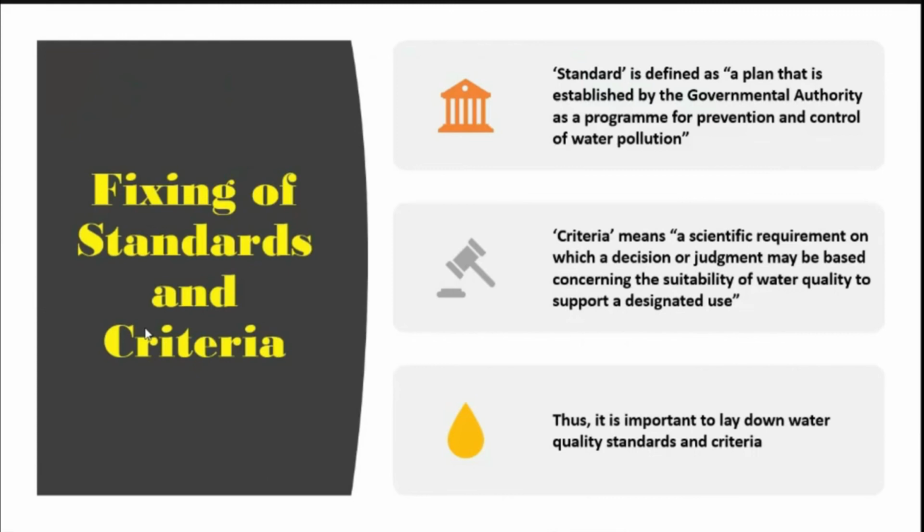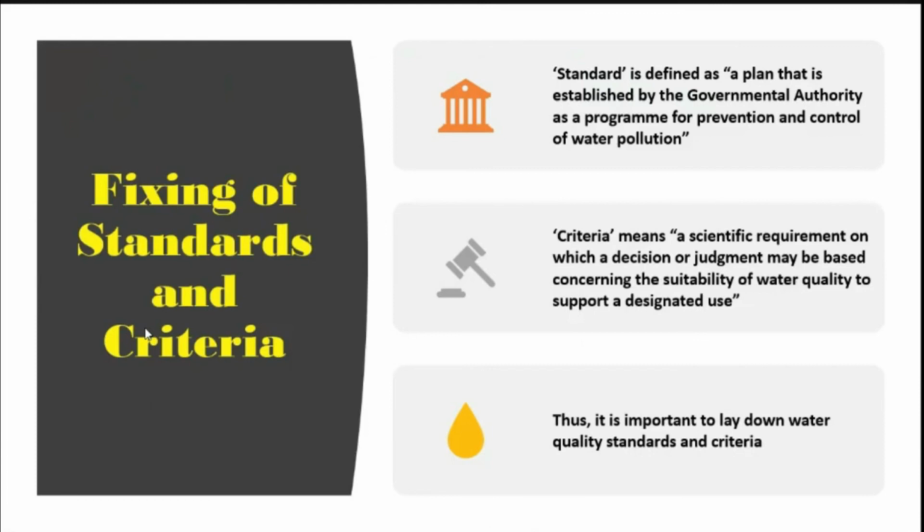Basically, there are criteria of the water, like criteria A, B, C, D, and E. In each criteria, it gives certain parameters, like what is the BOD, what is the total coliforms, what is the nitrate concentration. So it makes categories of criteria: if the water's various parameters are in this range, then what kind of use can the water be put to, for example for swimming, bathing, navigation, or irrigation.